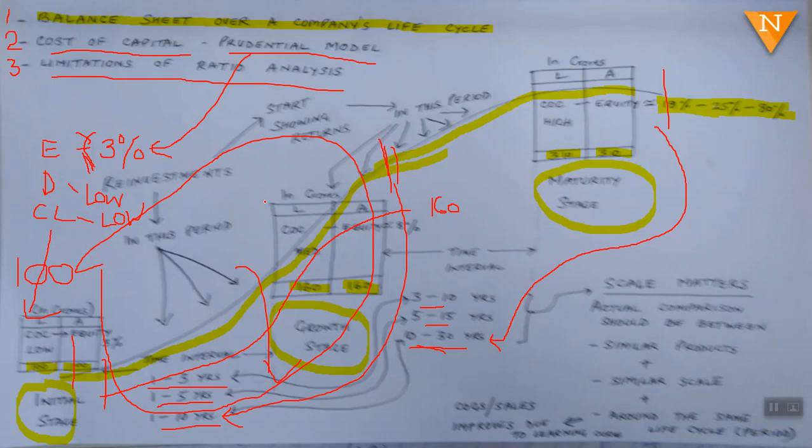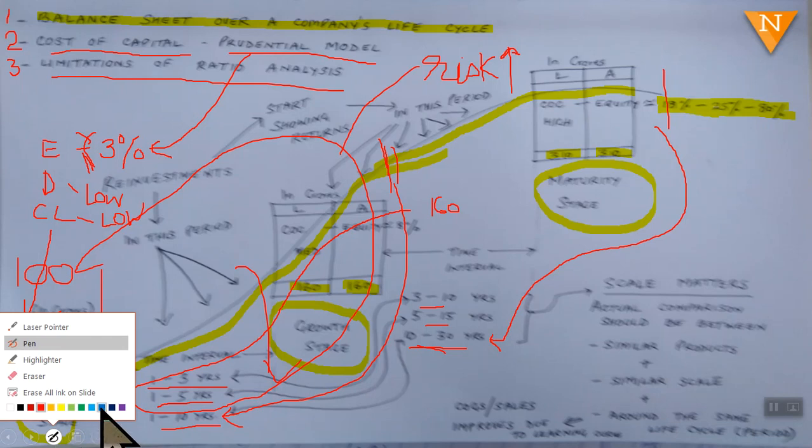During this stage the risk is high. This is business risk, whether the business will pick up, sales will pick up, and expenses will not grow disproportionately. So this stage is the high risk stage.